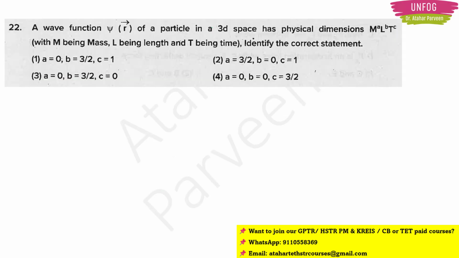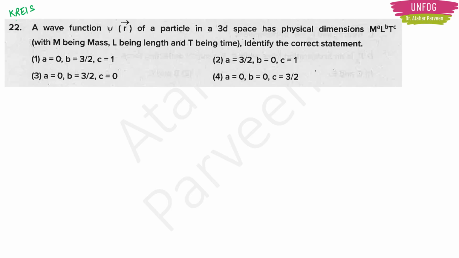Let us go for the next question. So this question is from quantum mechanics, so we can say that this question is from the CSIR syllabus. HSTR does not have proper quantum mechanics in the syllabus, right? So see this question. A wave function psi of r of a particle in 3D space has physical dimensions M to the a, L to the b and T to the c, with M being mass, L being length and T being time. Identify the correct statement.